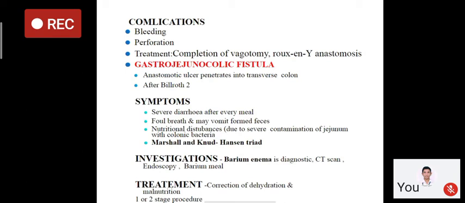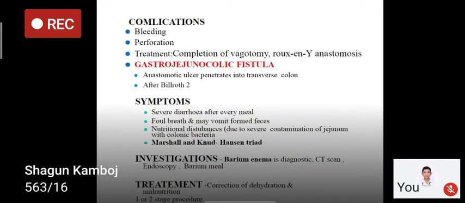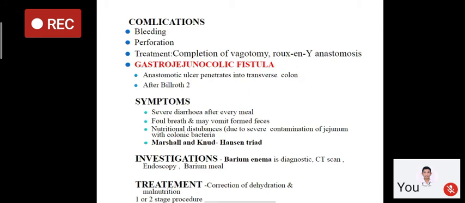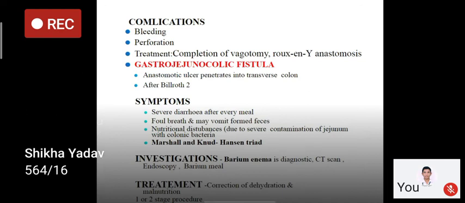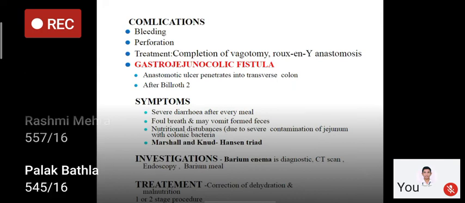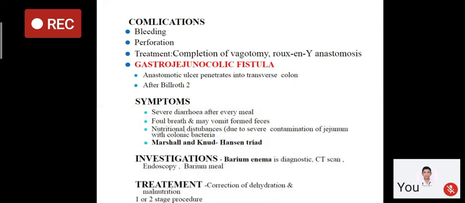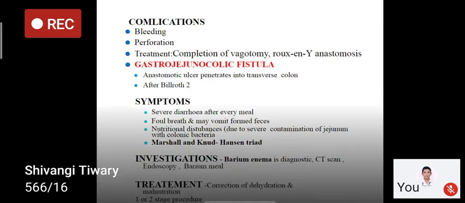And it is investigated by barium enema, which is 95 to 100% diagnostic. If barium enema is not sufficient, we can plan for CT scan, upper GI endoscopy, lower GI endoscopy, or barium meal. It is treated by correction of dehydration and malnutrition, and a stage 1 or 2 procedure. In the stage 1 procedure, we dissect the stomach, jejunum, and colon, and we re-anastomose and maintain the continuity.